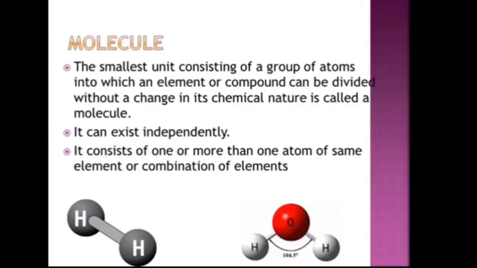Now, a molecule can exist independently. You can see a hydrogen molecule existing independently. You can see a water molecule which can exist independently. It consists of one or more than one atoms of the same element, for example, a hydrogen molecule, which consists of atoms of the same element, that is hydrogen, or a combination of elements. You can see the water molecule. It is formed by a combination of which atoms? Two hydrogen atoms and one oxygen atom.